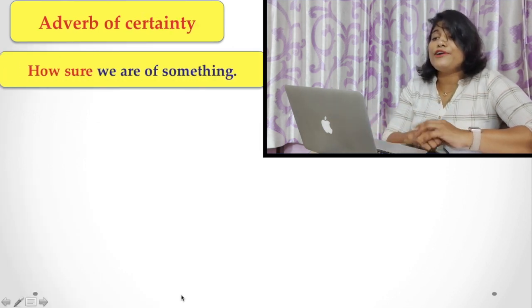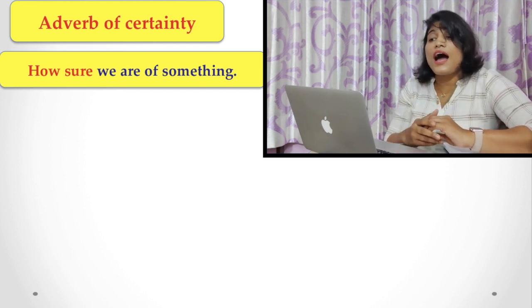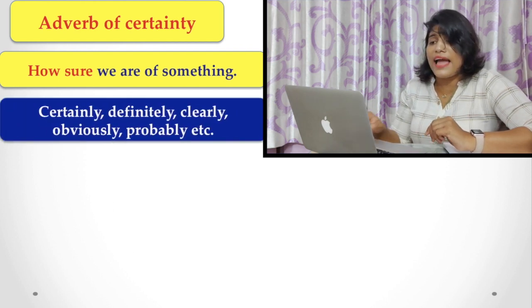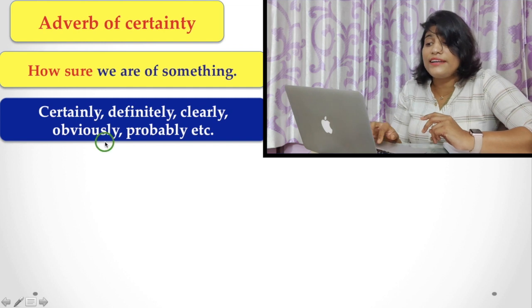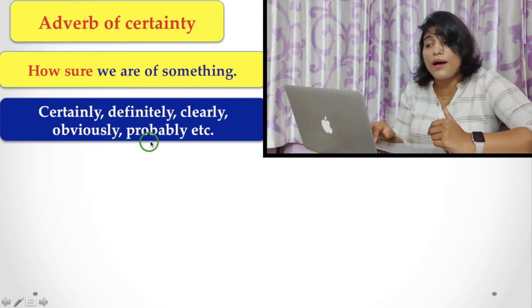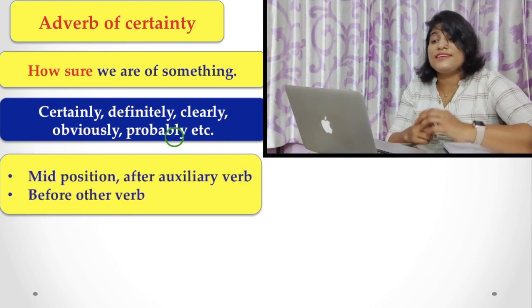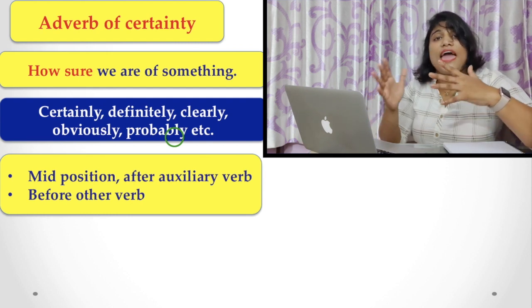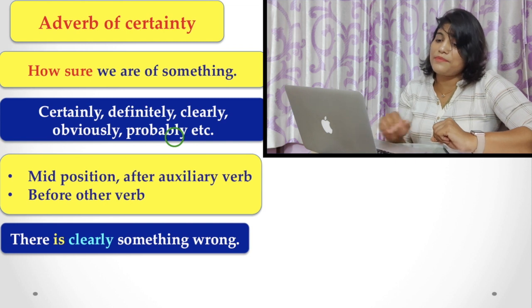Now, adverb of certainty. Adverbs of certainty refer to how sure you are of something. The adverbs are certainly, definitely, clearly, obviously, probably, etc. And they can be placed in the mid position, after the auxiliary verb and before the main verb. Now let's see the example.